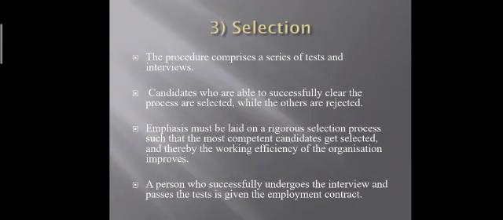Then personality test, medical test, fitness test, meaning every candidate should pass each and every test organized by the organization. If the candidate passes all the tests successfully, that is the process of selection. And those who do not pass all the tests are rejected from the selection process.